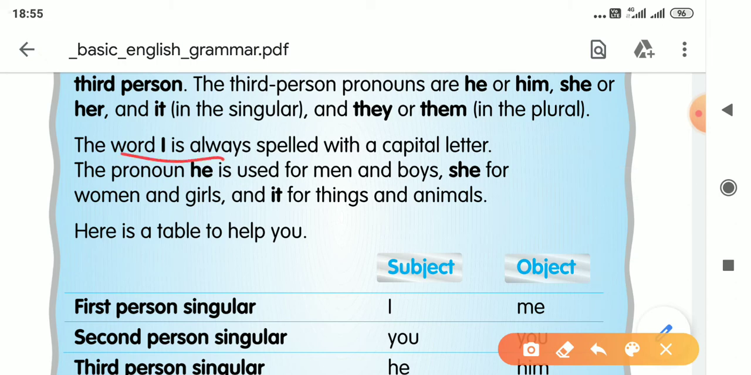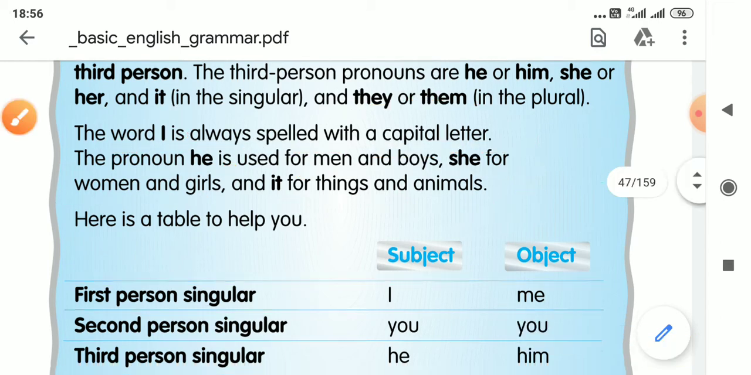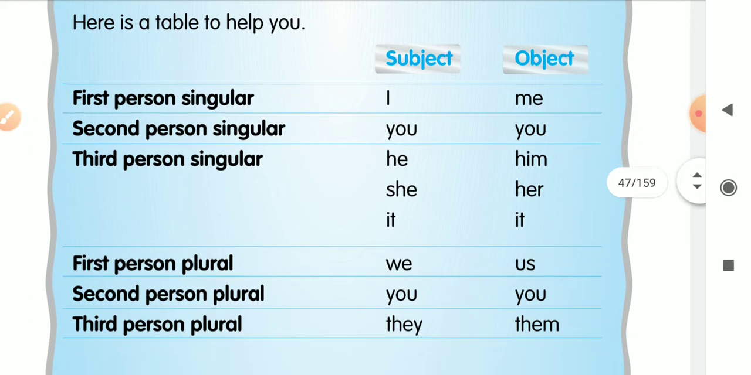Here you see I is always spelled with capital letter. This thing you remember. I always spelled in capital letter. Doesn't matter, used in the starting of a sentence, in the middle of the sentence. Pronoun he is used for men and she is for women or girl. It for things and animals. Here you see subjective, objective and there is another case, that is possessive case.